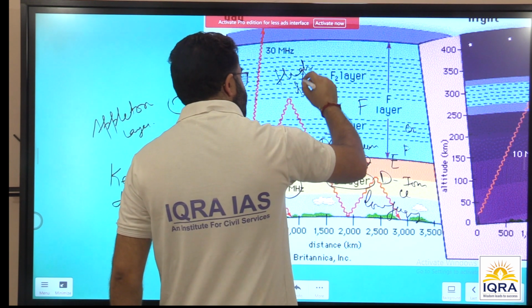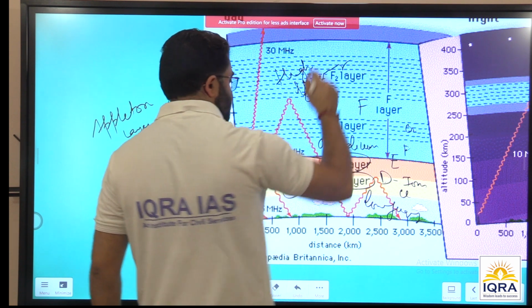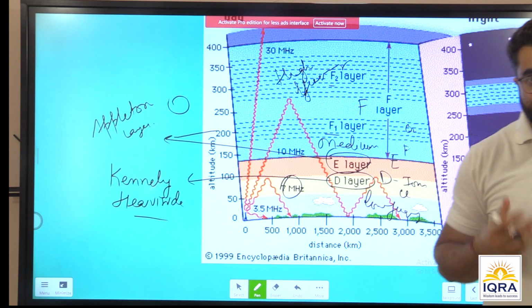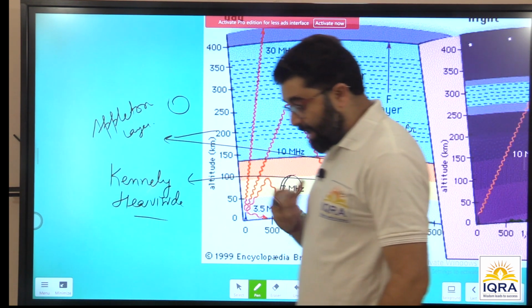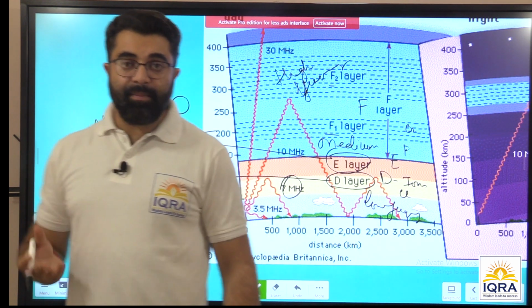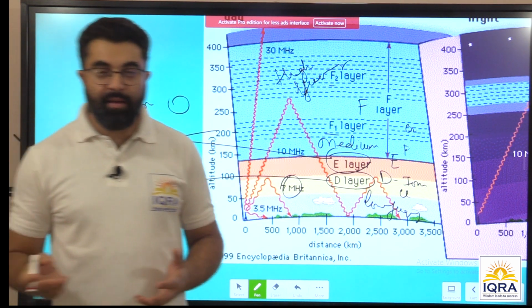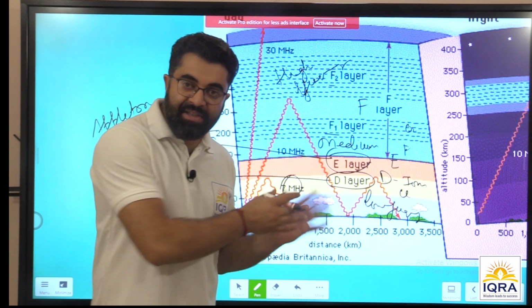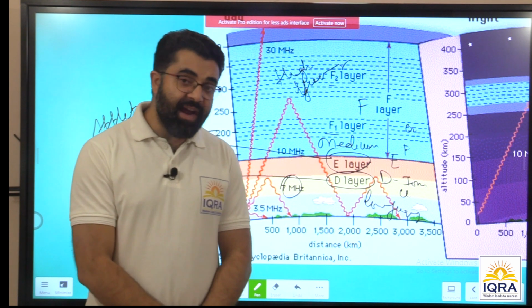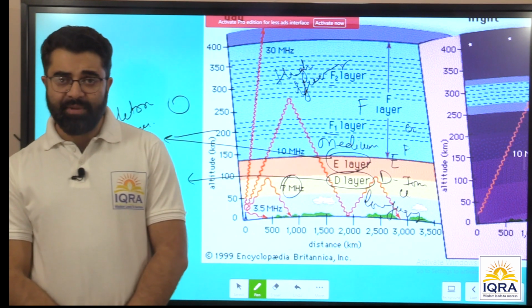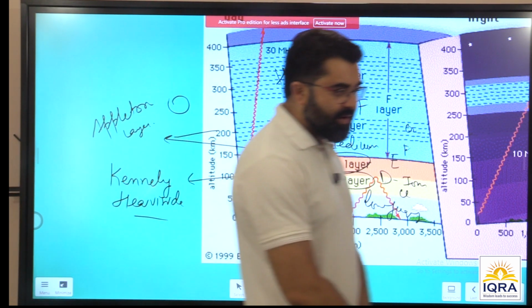So what is the function, what is the significance of the ionosphere? The ionosphere is very, very important because it helps us in radio communication. See, the first satellite was launched in 1956, that is Sputnik. And satellite communication is post 1950s. But we had radio communication prior to the 1950s. The Second World War it was there, prior to the First World War it was there.